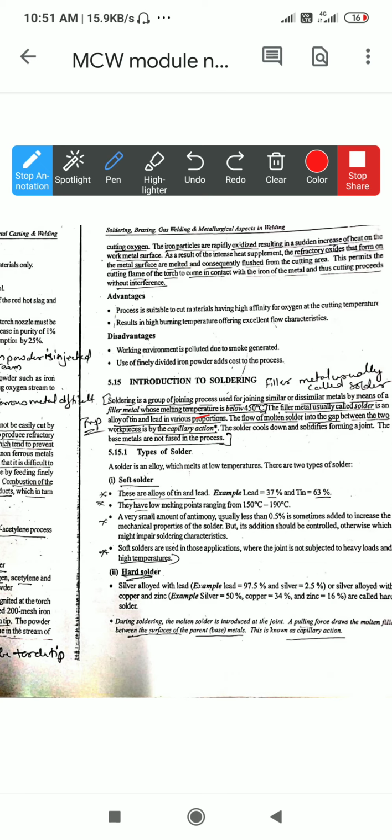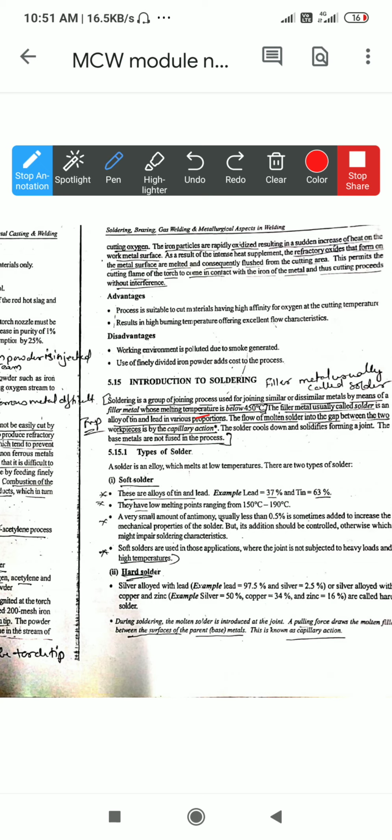Due to the cutting action of the iron particles, the metal is cut. After cutting, whatever cutting dust or small iron particles are there are flushed out, or thrown out, because of the high flow of the gas. Okay. So these are the different types of gas welding procedures.